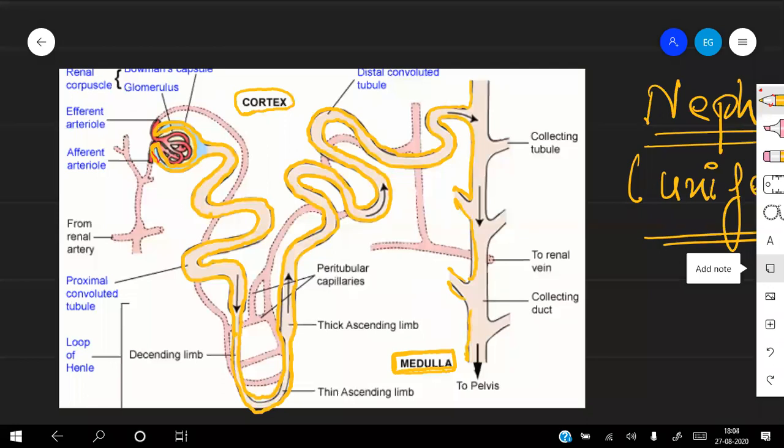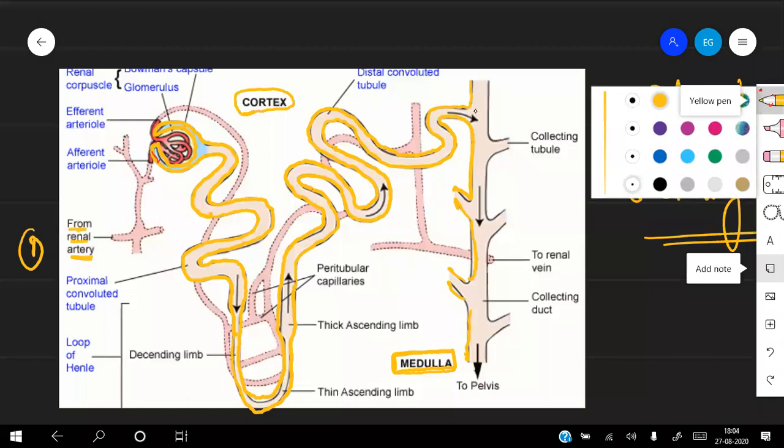First of all, the first point is here. From which artery? Renal artery. From the renal artery, the blood is coming. When the blood is coming, we can have different structures. Blood contains lots of things.